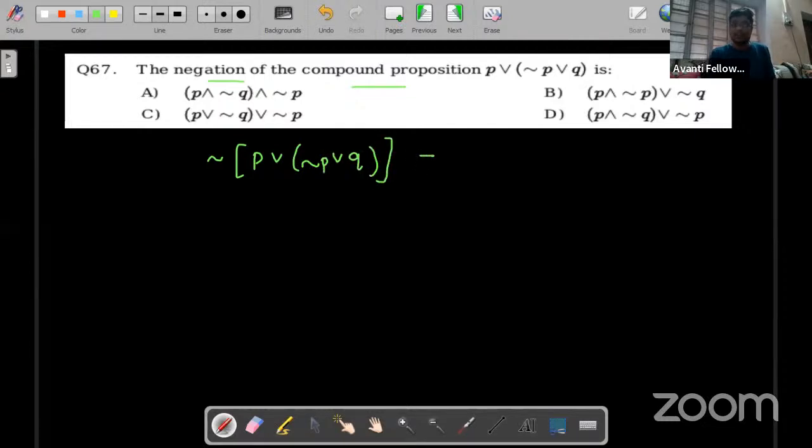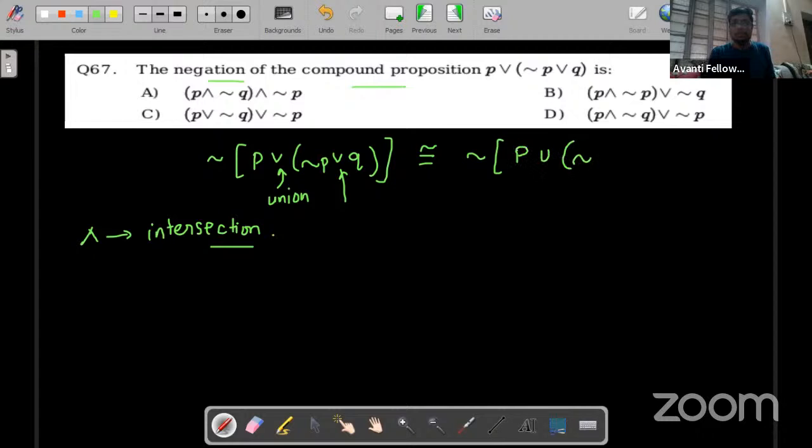We can also write the same thing as negation of P or Q. See, this means union, if you remember, right? And this means intersection. So I am deliberately converting into set form. So I am writing negation of P union Q. Clear?